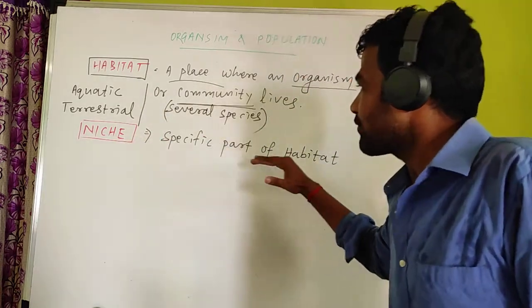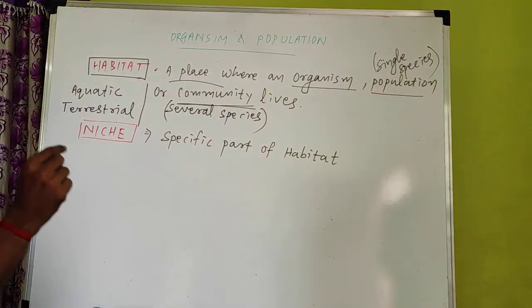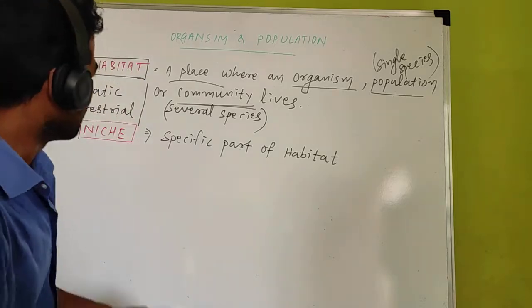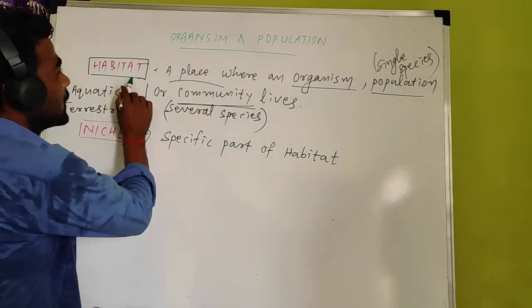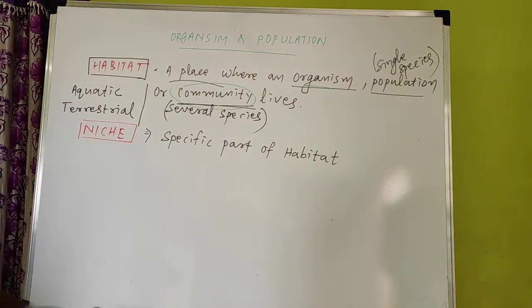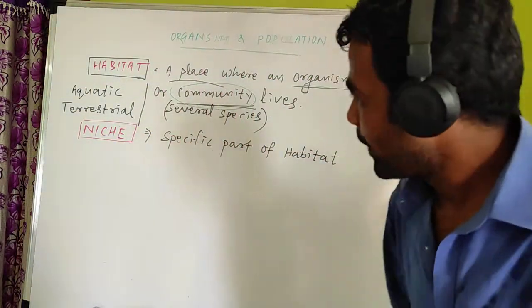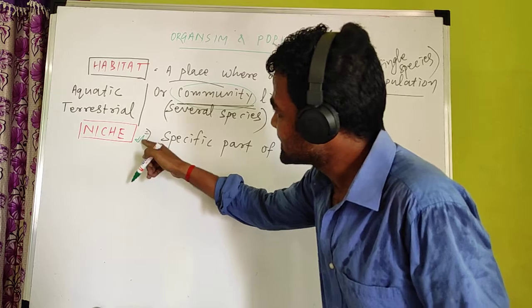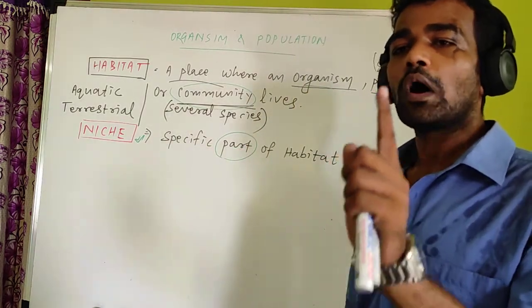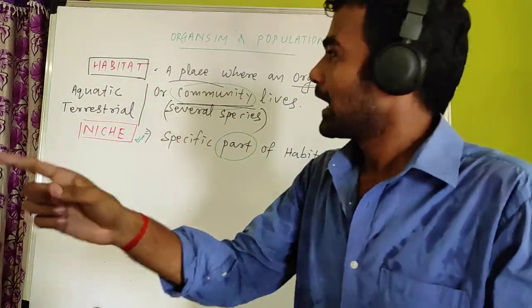Niche is a part of habitat. Now use your sense of humor and general knowledge. I have told you habitat contains an organism, population or community. Community means several species, so many species are present in a habitat. But niche is a part of habitat, so according to our general knowledge, niche cannot provide as much area as habitat.